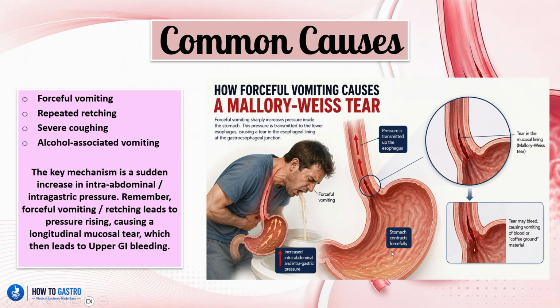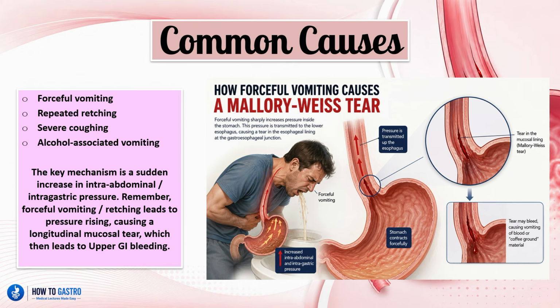As we see here, the stomach contracts forcefully in the process of vomiting, and then here we have the tear occurring. The tear here is in the mucosal and submucosal layers. That is the Mallory-Weiss tear, and the tear may bleed, causing the vomiting of blood or coffee ground material. So the key mechanism is a sudden increase in the intra-abdominal or intragastric pressure. Remember, forceful vomiting or retching leads to pressure rising in that gastric cavity, causing a longitudinal mucosal tear, which then leads to upper GI bleeding.